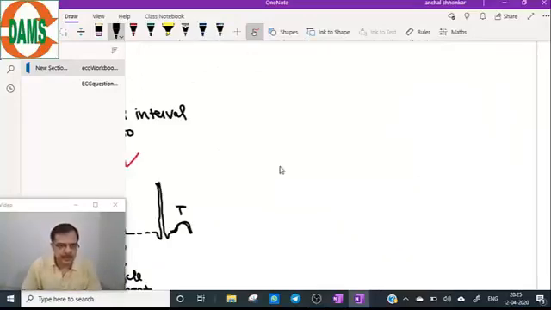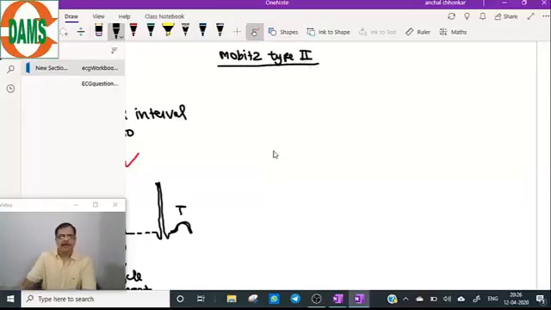So now everyone settle down. So coming to the Mobitz type 2 block. Mobitz type 2 block is characterized by a sudden drop in the impulse from atria to ventricle.